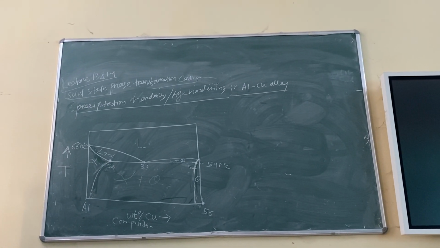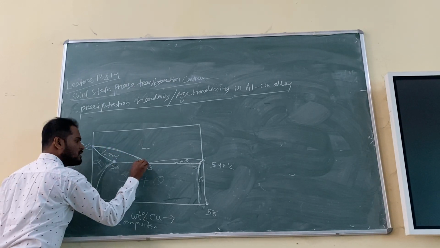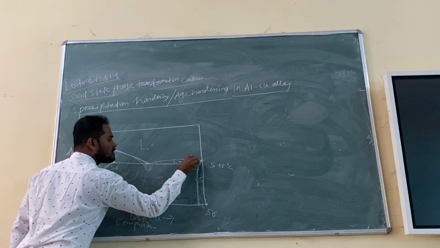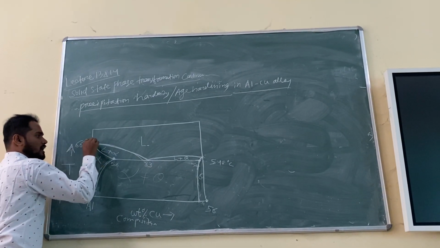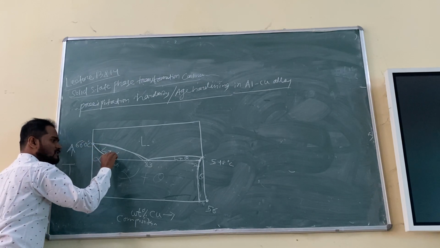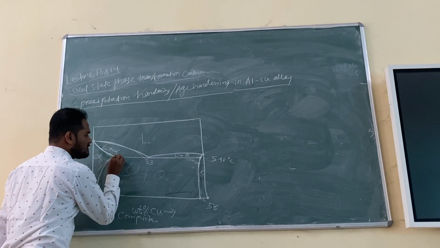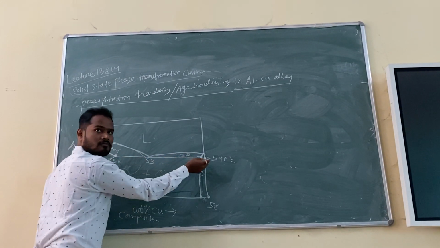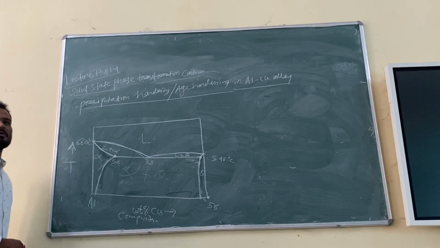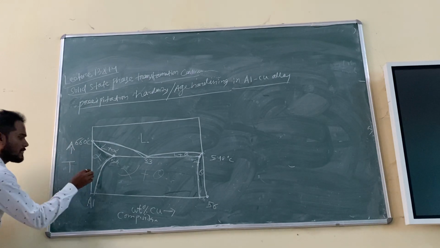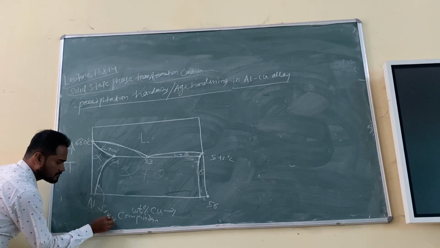So now, what are the different boundaries you remember, right? This boundary is called what? Liquidus. The first, this top boundary is called liquidus, very good. And this boundary is called solidus, very good. And this is the eutectic horizontal. Fine. And what is this line? Solvus, yeah, very good, you remember. So this part is important for us. This is your solvus boundary.